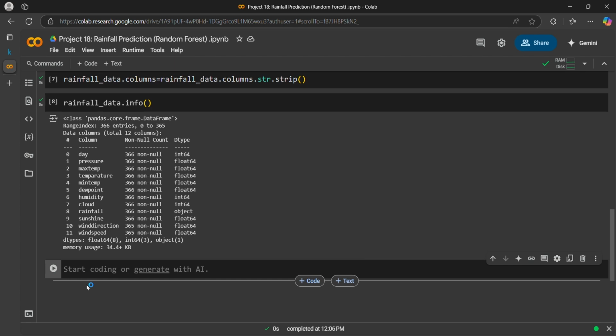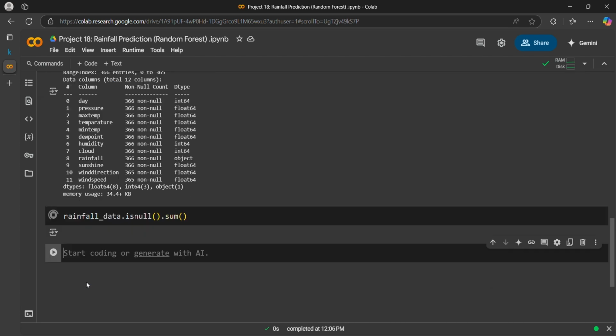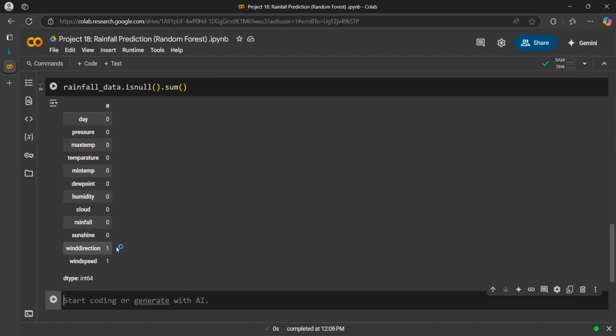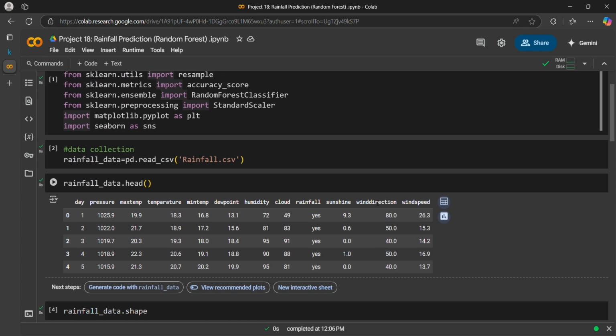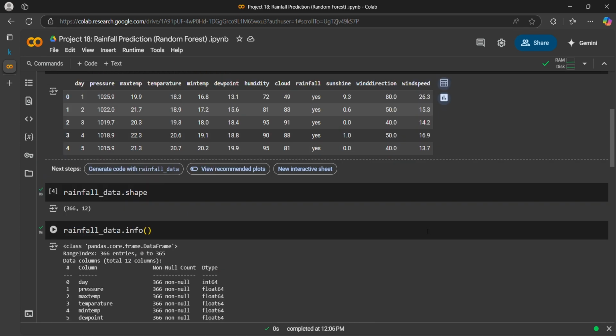Now what we can do, we will check for missing values. So for that we will write rainfall data dot isnull dot sum. So we have two columns with missing values. The first one is the wind direction and the second one is the wind speed. So in wind direction and wind speed, we have one missing value each.